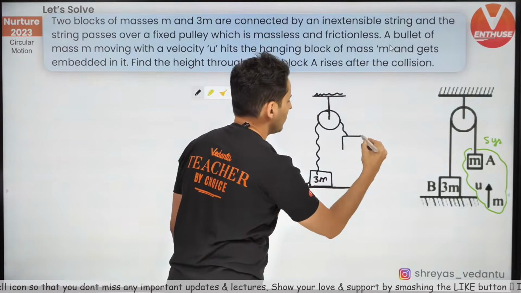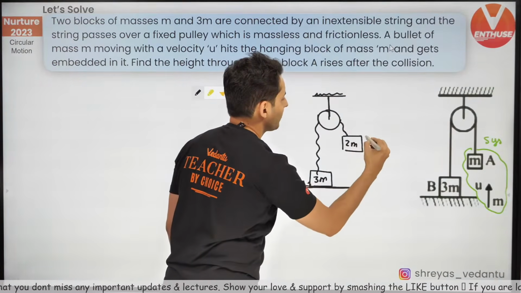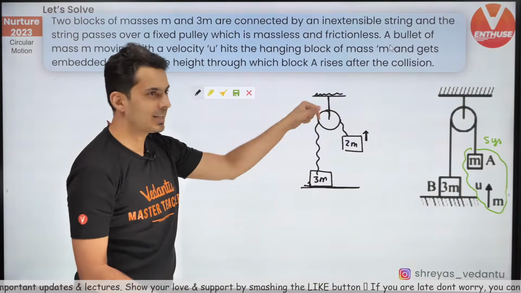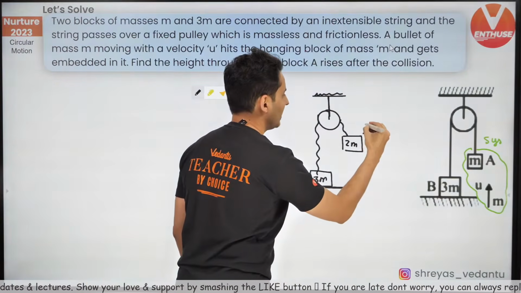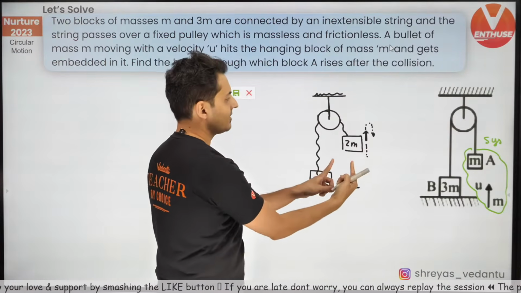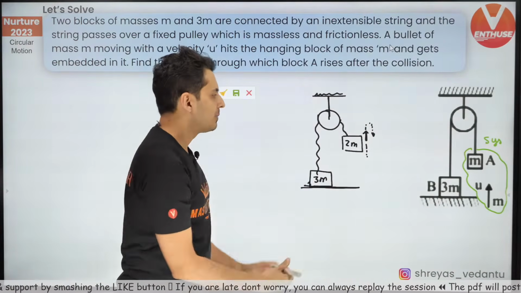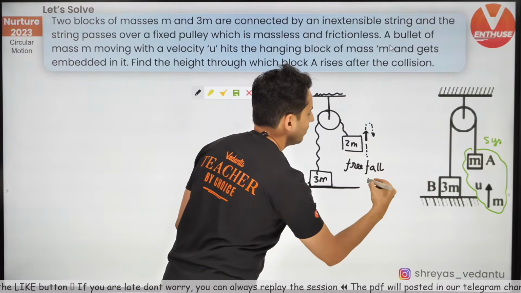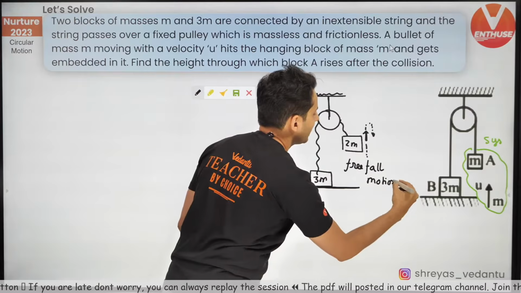And then here you have a 2m system which is now going up. That's what you will have. So this 2m block is going up. It will go up till a certain height and it will come back. So this 2m block starts its journey, goes up and comes back. Basically what it is doing is a free fall motion, nothing else.